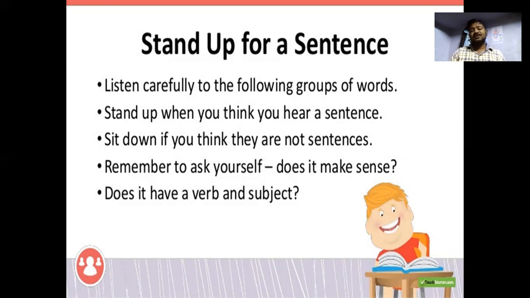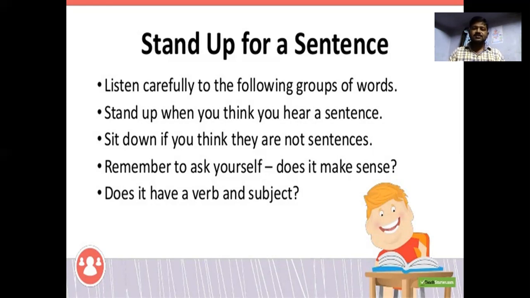Remember to ask yourself, does it make sense? Try to understand whether the sentence has a proper meaning or not. And does it have a verb and a subject?